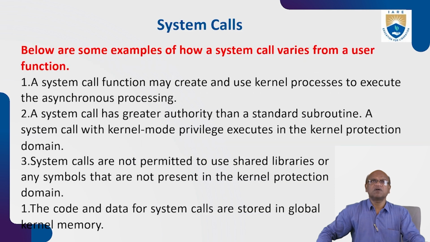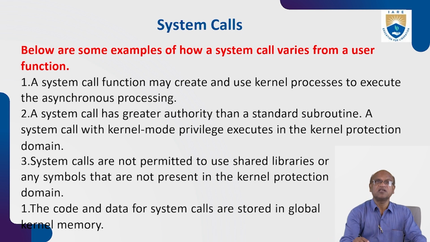A system call function may create and use a kernel process to execute synchronous processing. The OS itself cannot do anything, but inside the OS the kernel is there, and inside the kernel there are some programs and functions. These programs execute whatever the user wants.